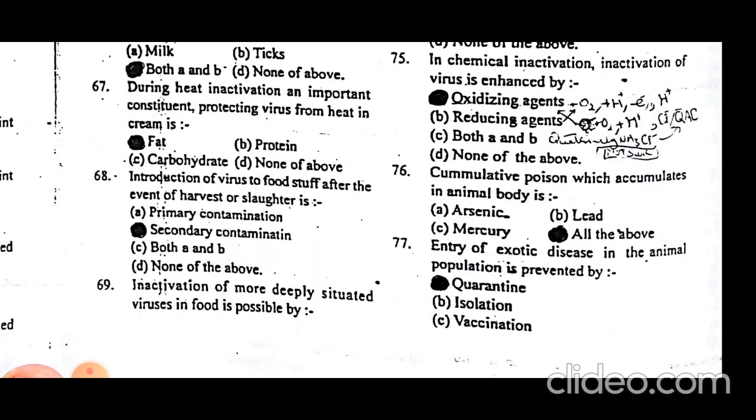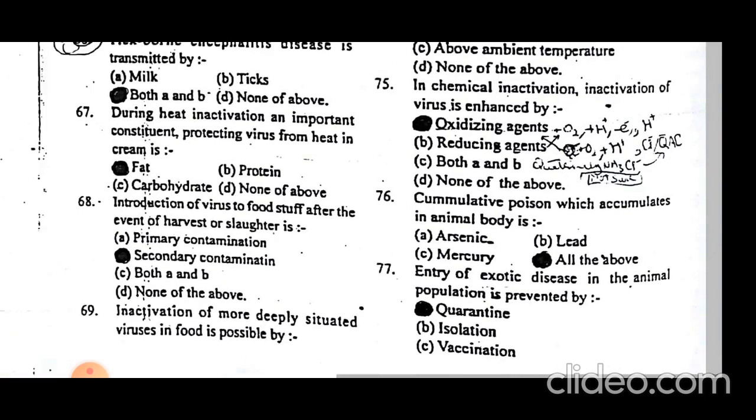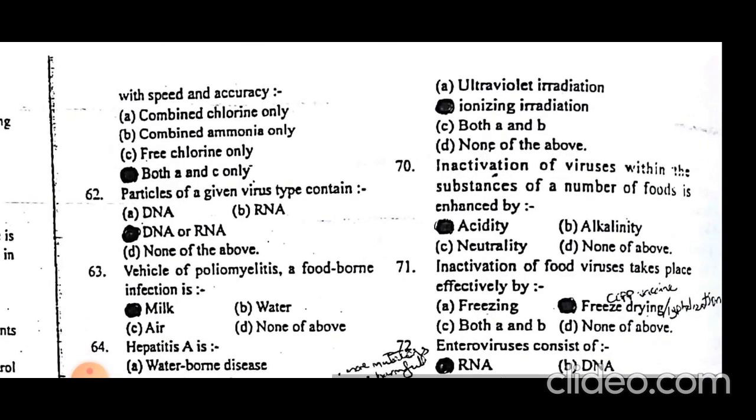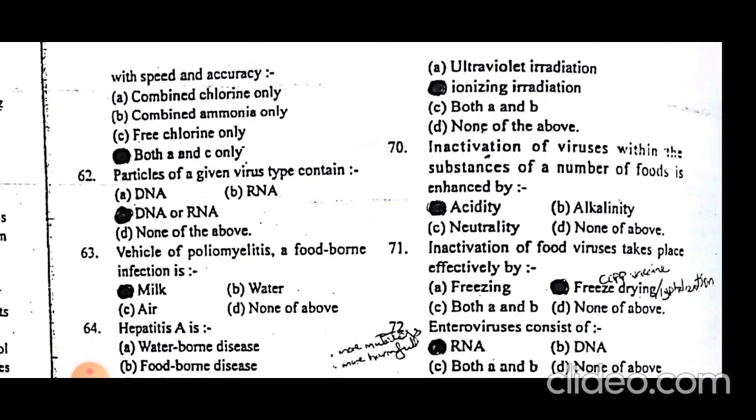So the virus is protected from heat inactivation. Introduction of virus to foodstuff after the event of harvest or slaughter is secondary contamination. Secondary contamination is the contamination of foodstuff with virus after harvest or slaughter. Inactivation of more deeply situated virus in food is possible by ionizing radiation. Ionizing radiation can even kill the deeper viruses.